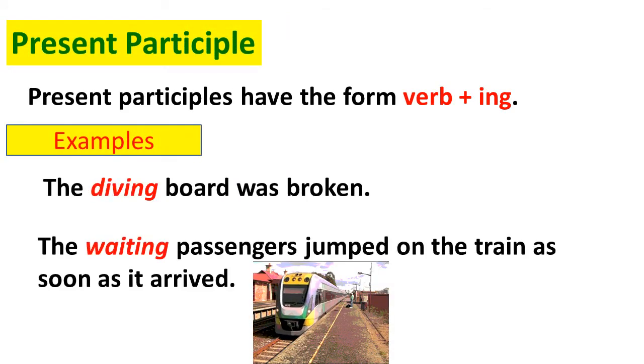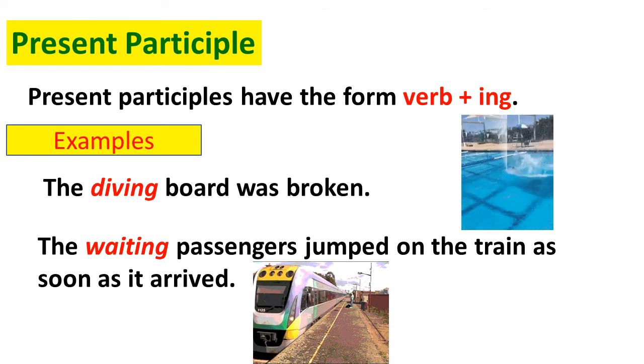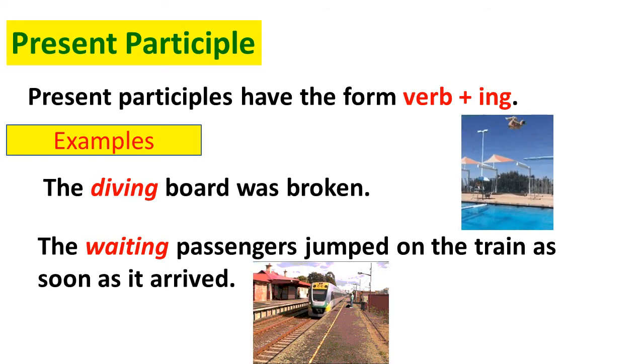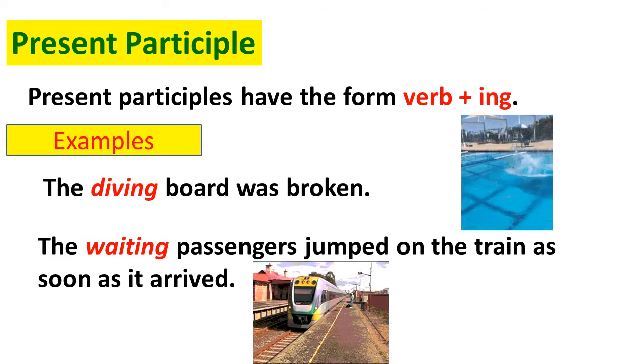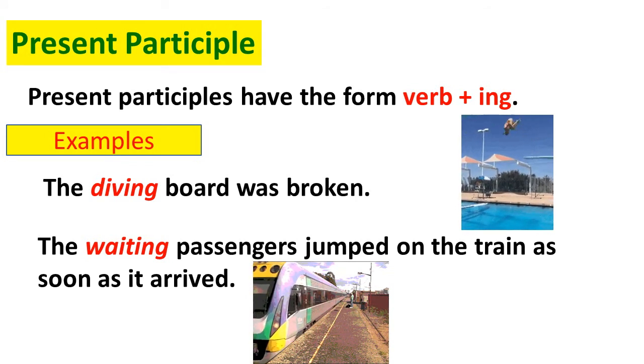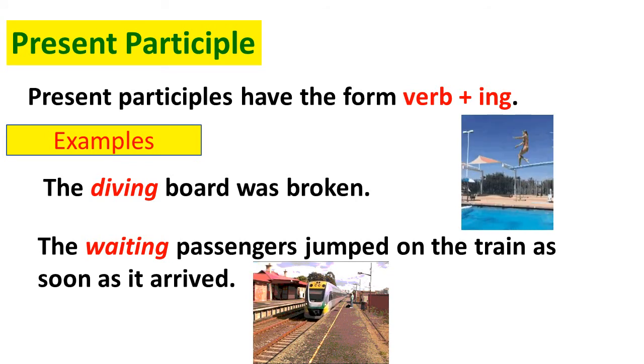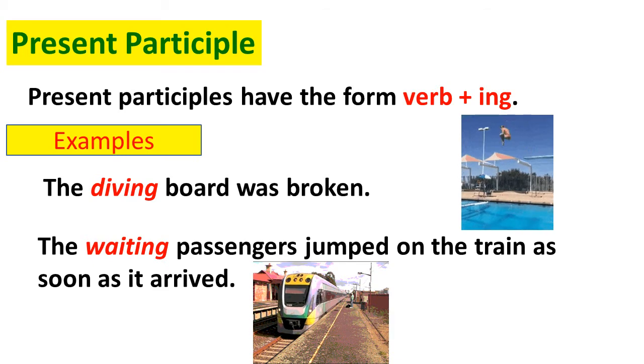Let us first start with present participle. Present participles have the verb form plus ing. For example, the diving board was broken. Diving modifies the noun board. Second sentence says, the waiting passengers jumped on the train as soon as it arrived. Here, waiting modifies the noun passenger.